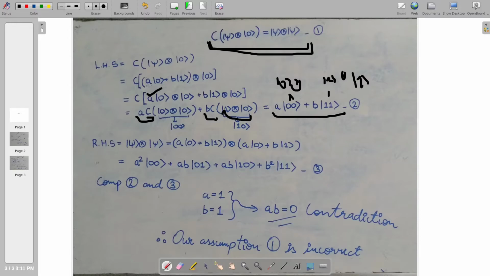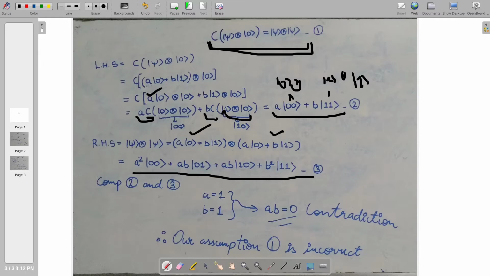Now evaluating the right hand side, we do nothing but perform the tensor product on the given qubit omega. And after applying the tensor product, we get this particular state. On comparing these two equations and the coefficients of the given qubit, we get A square is equal to A, therefore A is equal to 1, and we get B square is equal to B, we get B is equal to 1 because of the coefficients, and we get AB is equal to 0.